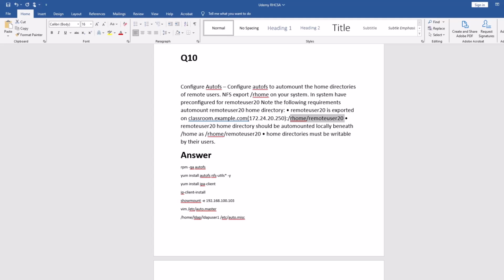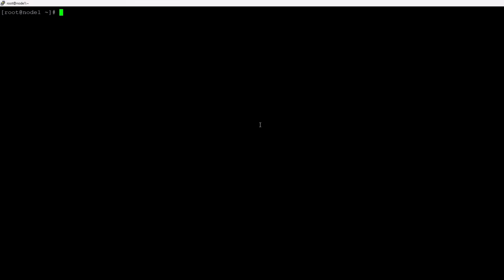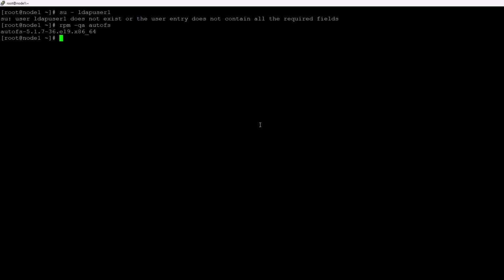And yeah, let's start the question. So I can show you, you can see LDAP. If I try to log in as LDAP user 1, you can see it gives me the error and he is not able to log in. First of all, you have to check whether the package is installed or not. It's up to you if you want to check it, otherwise just go and install it. So I just run this command. It will show you the package installed. It's already installed, but in the exam I prefer you just install it again.